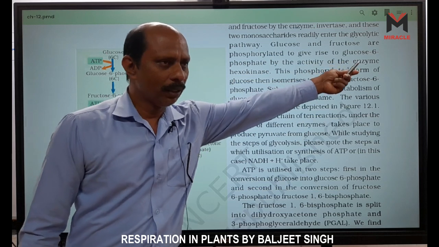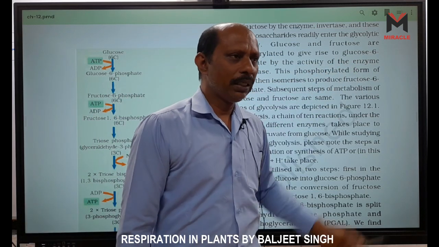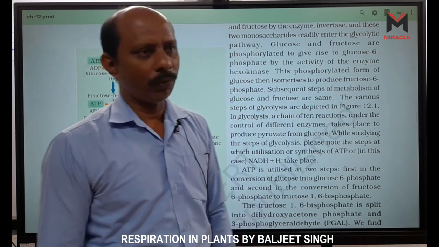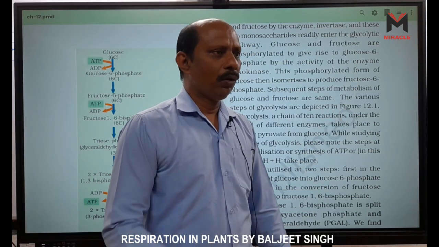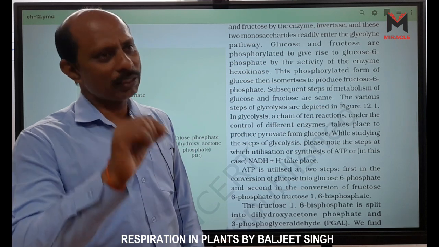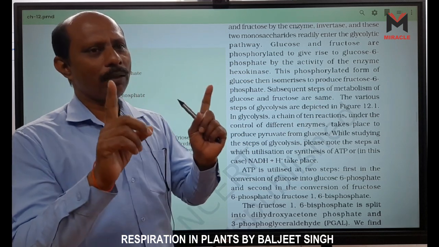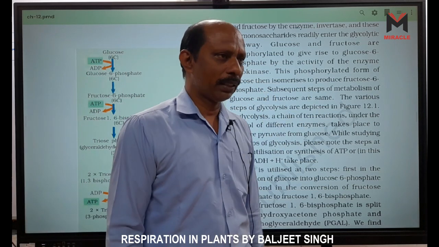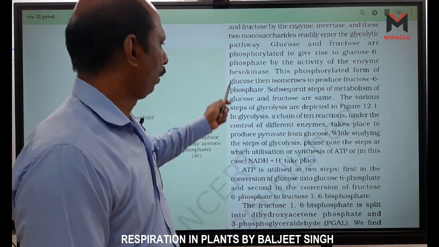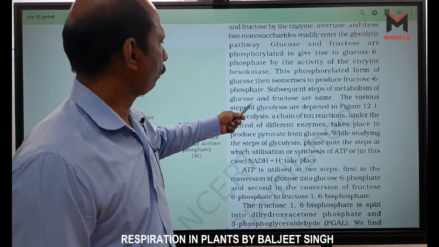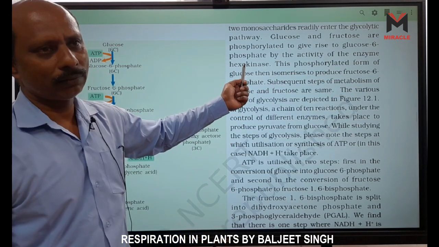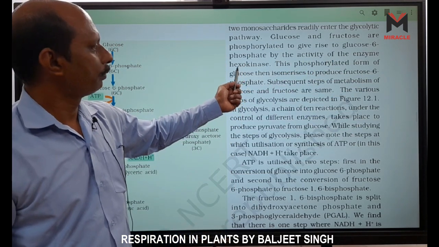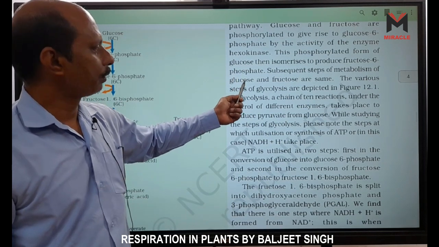The sixth carbon is bound with H3PO4, that is phosphoric acid. And 1,6 means the first carbon and the sixth carbon are both bound with phosphoric acid, bisphosphate.